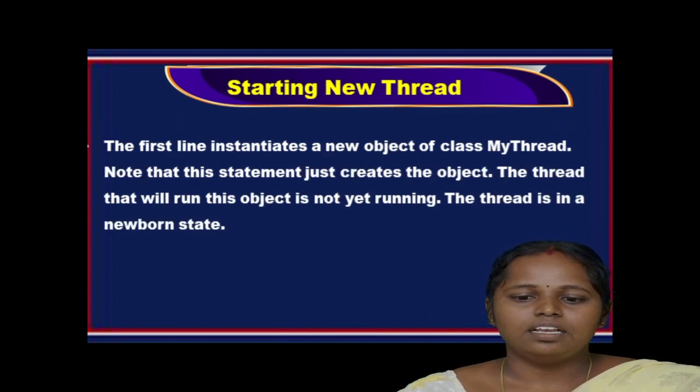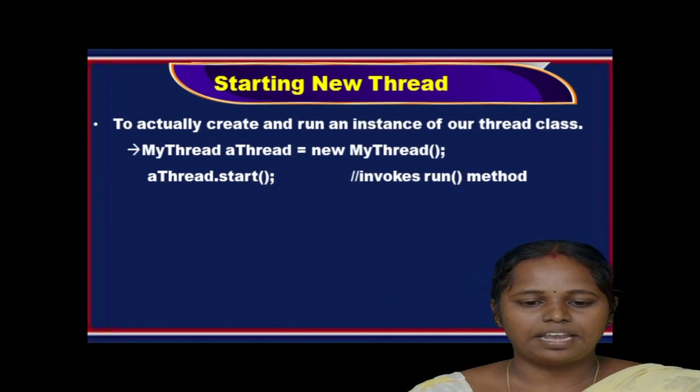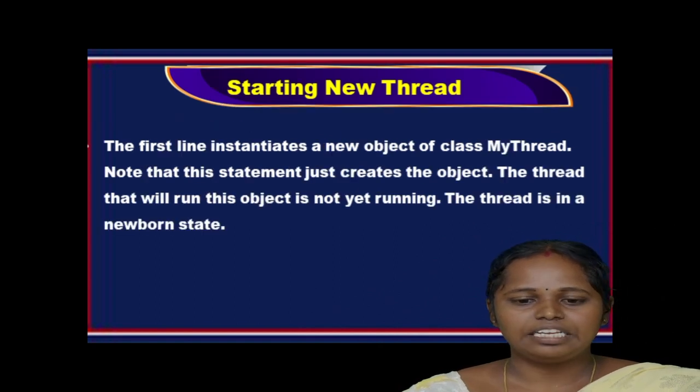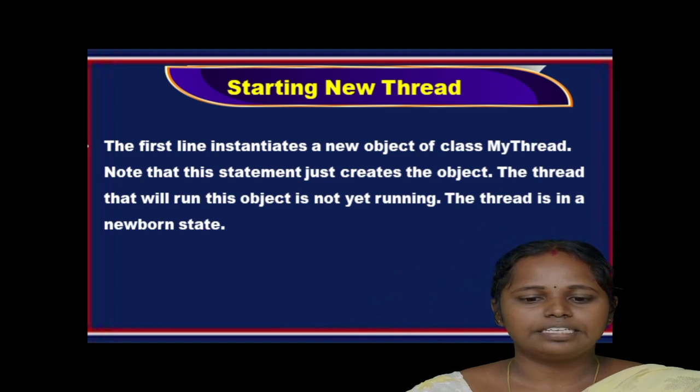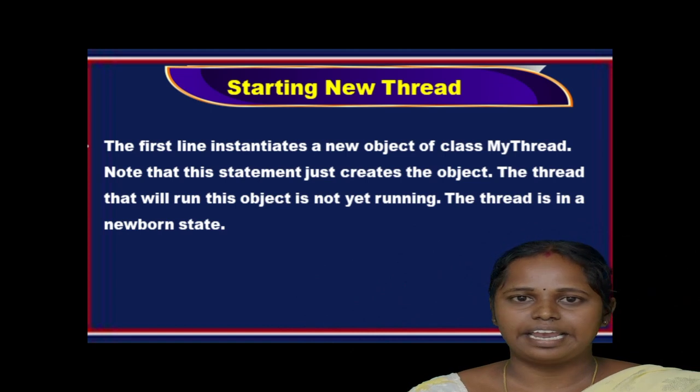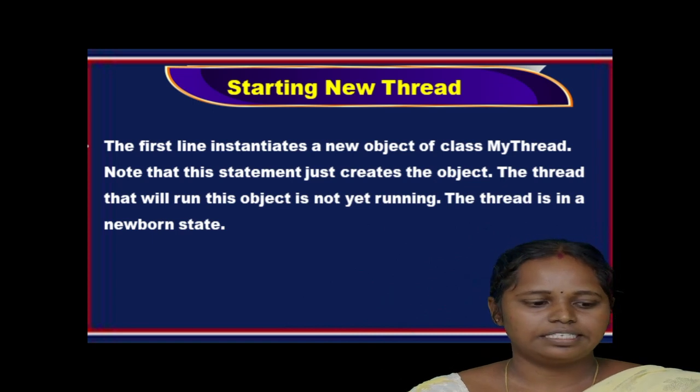So, starting a new thread: myThread aThread is equal to new myThread. This is the object creation for class myThread. The first line initiates a new object of class myThread. Note that the statement just creates the object, that is a thread. The thread that will run this object is not yet running. The thread is in the newborn state.